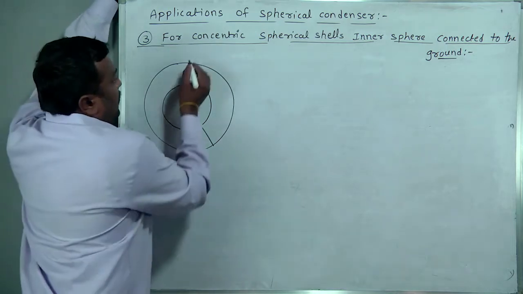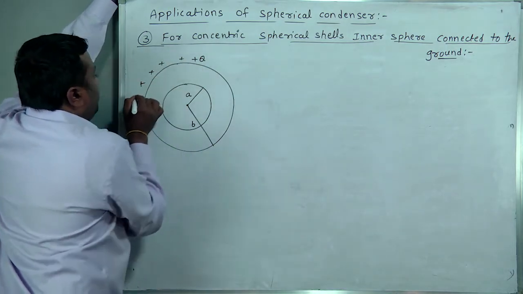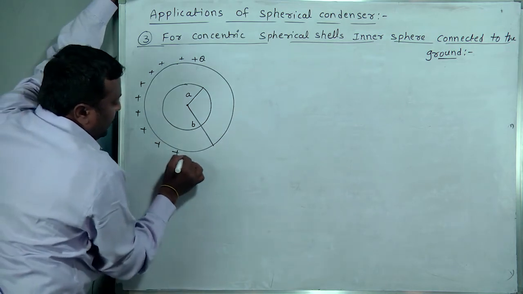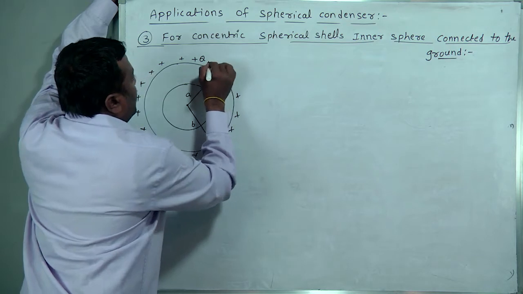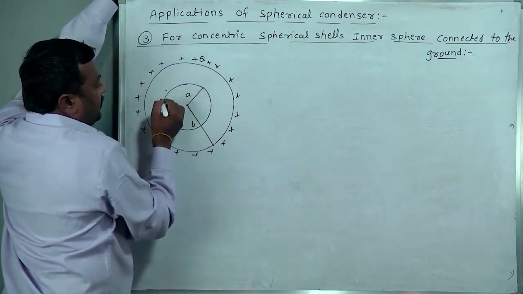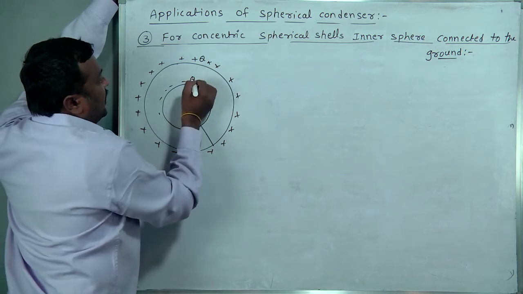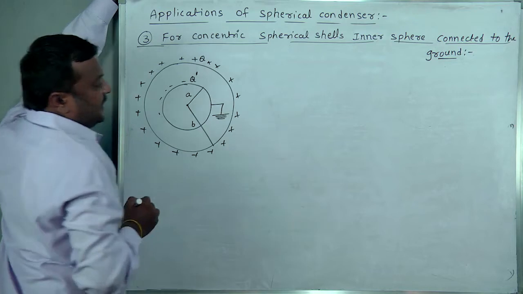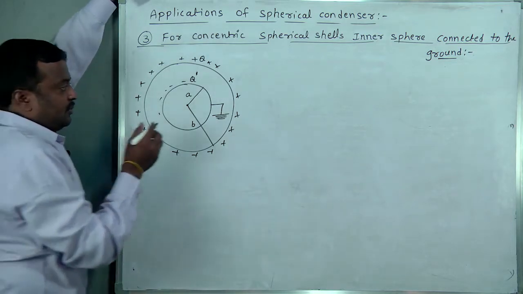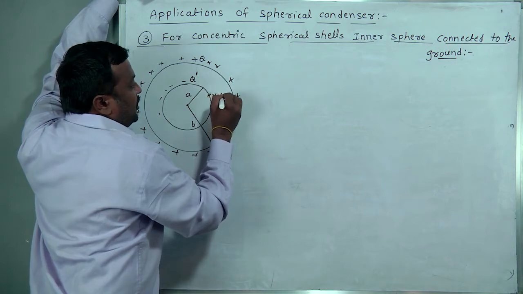Okay. On the outer sphere, we gave the charge plus q that is uniformly distributed on this sphere. Due to induction, some negative charge is induced here, but it is connected to the ground. See, here you observe the difference. This is connected to the ground, which means its total potential is 0.